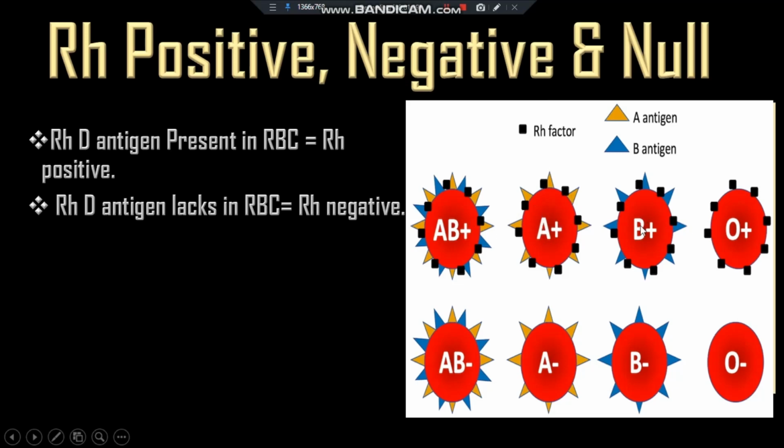And in the same manner it is B positive and it is O positive. Here A and B antigens, O means no A and B antigen. So here there is no A and B antigen, but the D antigen is present. So it is the O positive blood group. And these 4 blood groups have no antigen D. So these are all the negative blood groups. This is AB negative, this is A negative, B negative, and this is the O negative blood group.